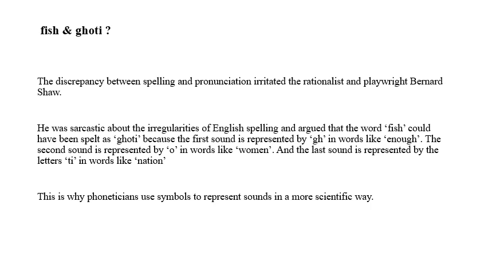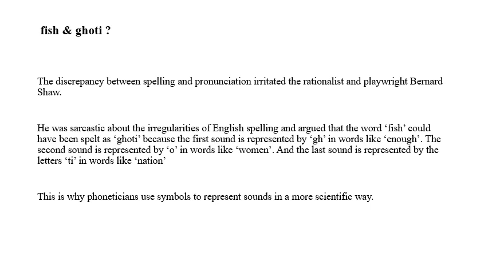So the second sound is i. And also the last sound is represented by the letters TI in words like nation, sh. So he says that the word fish could have been spelled as GHOTI according to these sequences of letters in words like enough, women, and nation.